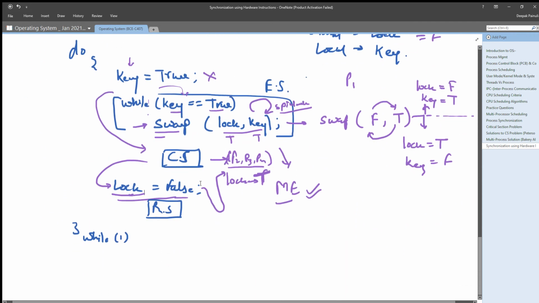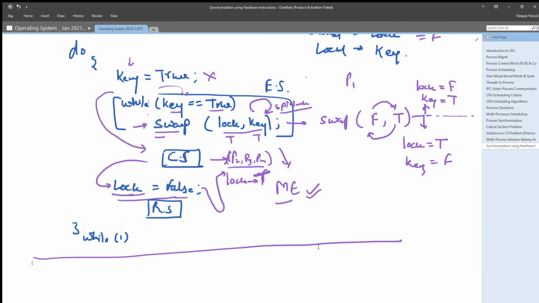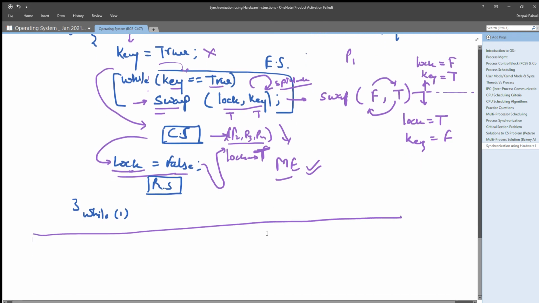Let us understand how we can modify the test and set method, how we can properly use the test and set method for providing a correct solution for the critical section problem. Let us write the code here.